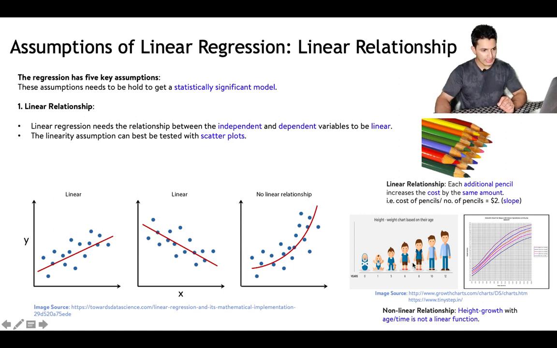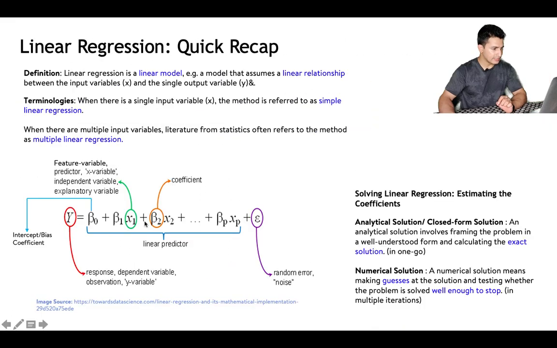A non-linear relationship example can be height growth with respect to age or time, which will be a non-linear function, because as a kid grows at different ages, the growth of both weight and height could be different, and also it can vary across different kids. So in that way, this relationship is non-linear, and as the equation of linear regression is y equal to mx plus c, which is like the equation of a line or equation of a hyperplane, it can only capture this linear relationship, that is how y is dependent on a feature linearly.